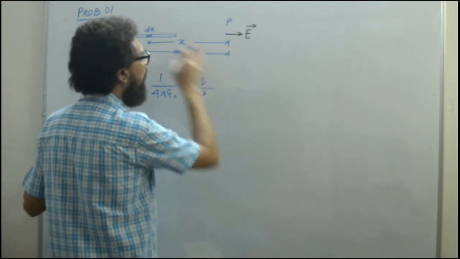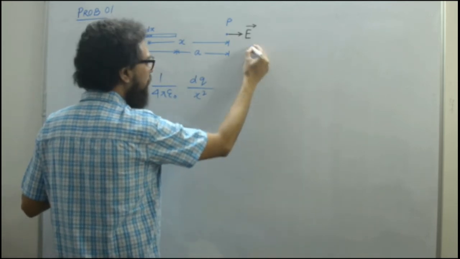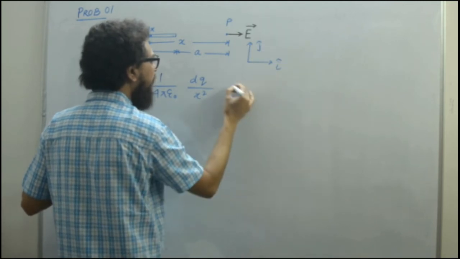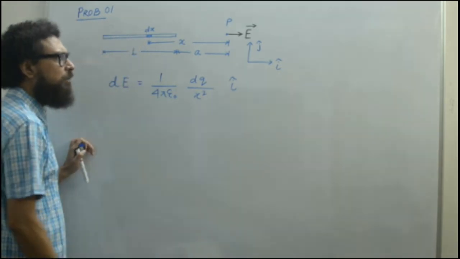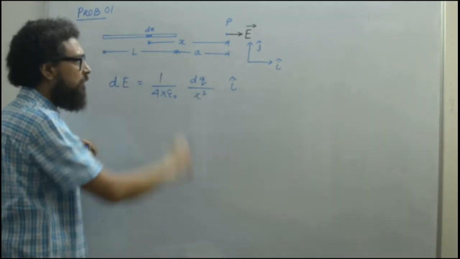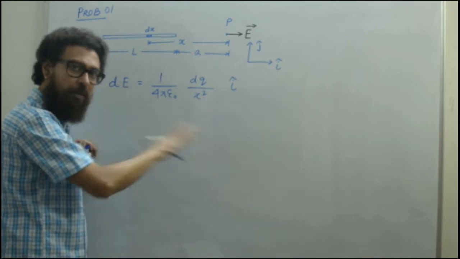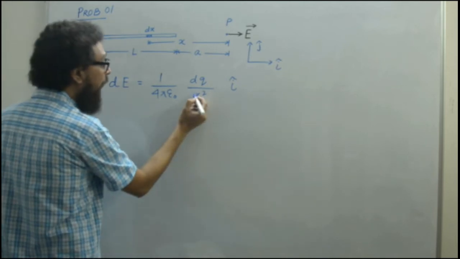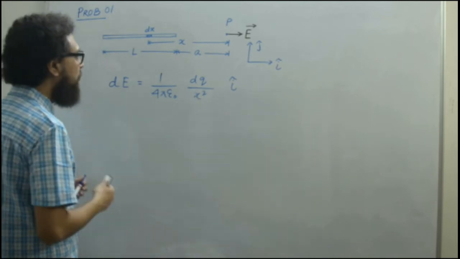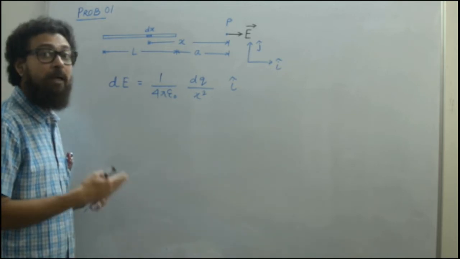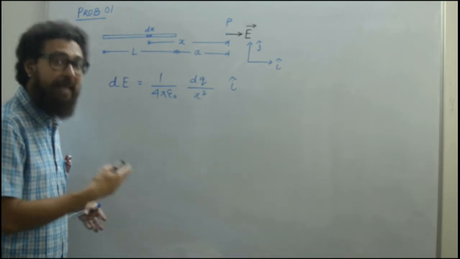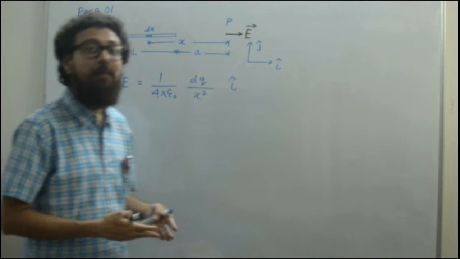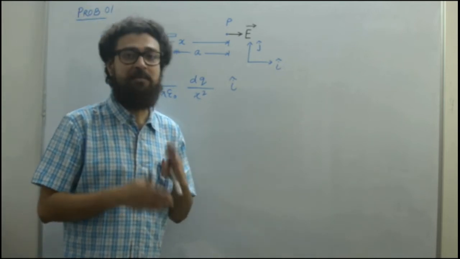And the direction, if you are showing your vector conventions, the unit vector, you can directly write i cap. No issue, you can understand why it is i cap. I am assuming these are all positive charges, so it will be away. I told you, for positive it is away, for negative it is towards. Fine. Now we have to think about this dq. What is dq? Again, it was lambda dl, or here it will be lambda dx. Lambda is the linear charge density.